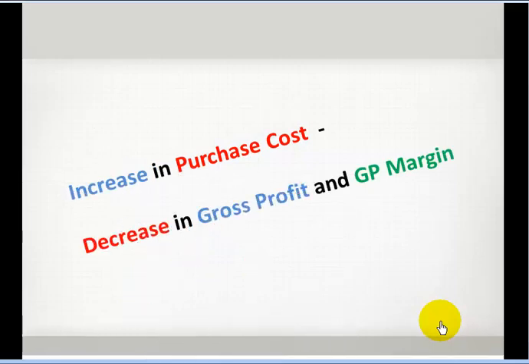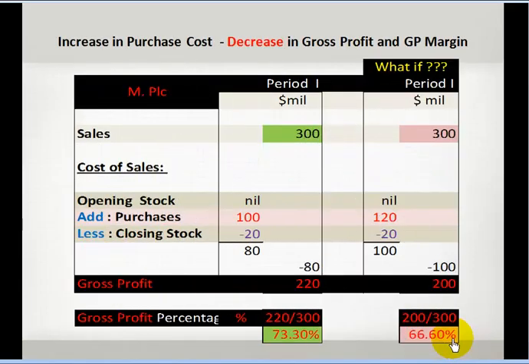Now he wants to know more about increase in purchase cost means decrease in gross profit. Why and how? So we will show him through some mathematical figures. This is a what if analysis of MPLC. In period 1, MPLC sells 300, cost of sales opening stock is nil, add purchases 100 million, closing stock is 20. So the cost of sales is 80. 300 less 80 gives us the gross profit. Gross profit is 220 and the percentage is 73.30.